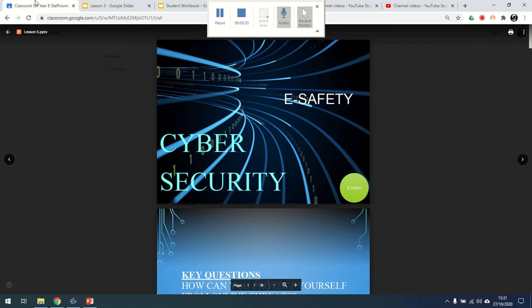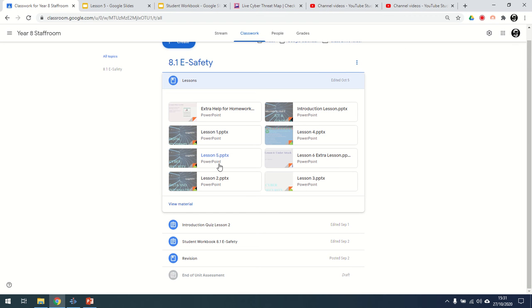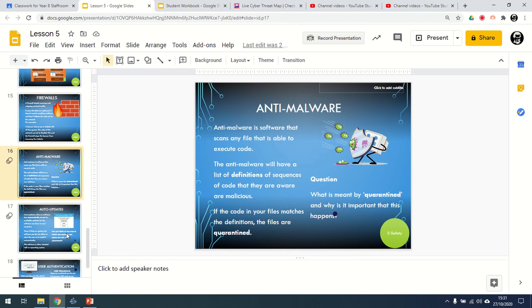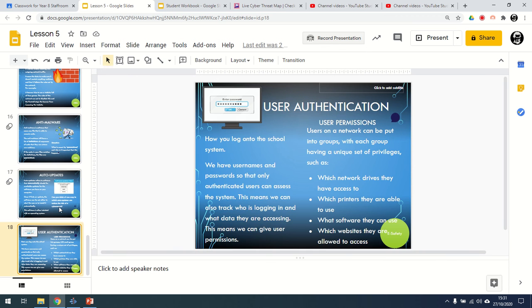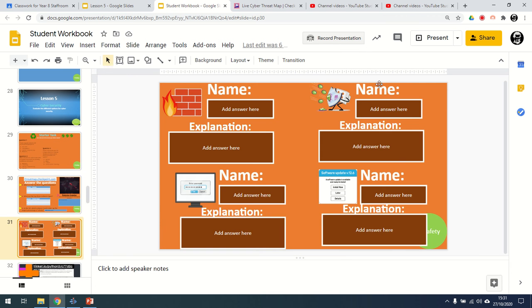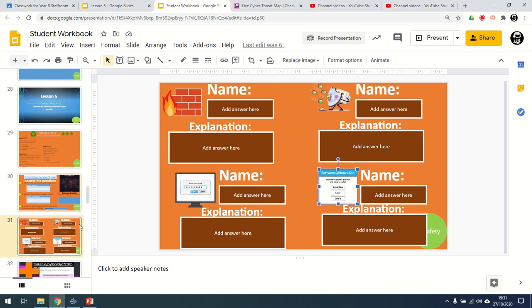You need to go to our PowerPoint. Remember, we go to lesson 5 in our lessons. Once you're there, all the information that you need is on these 4 pages. You need to format the information into one brief slide. Your explanation should be no larger than these boxes, so you're going to have to reduce that information. Look for the images that you can find.